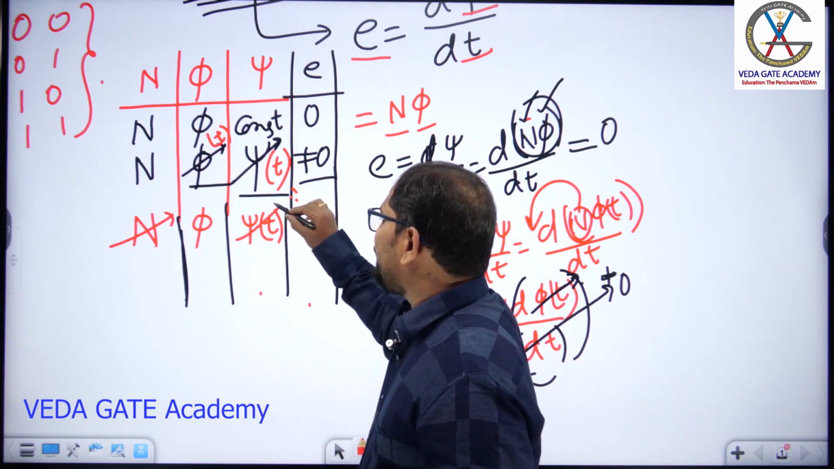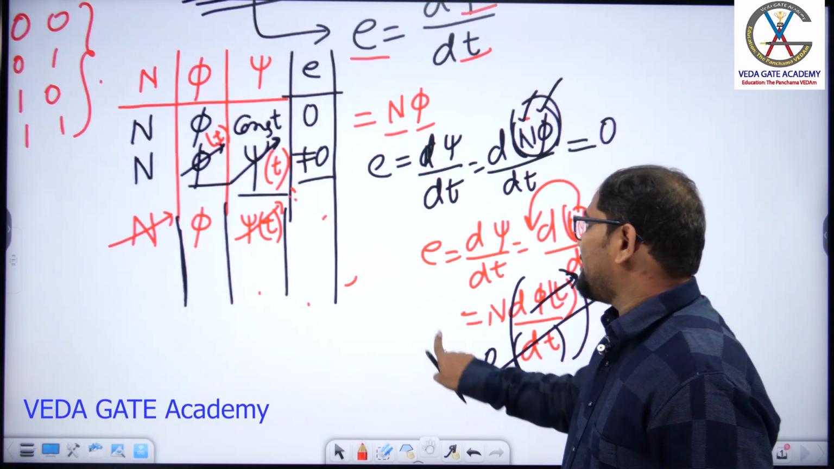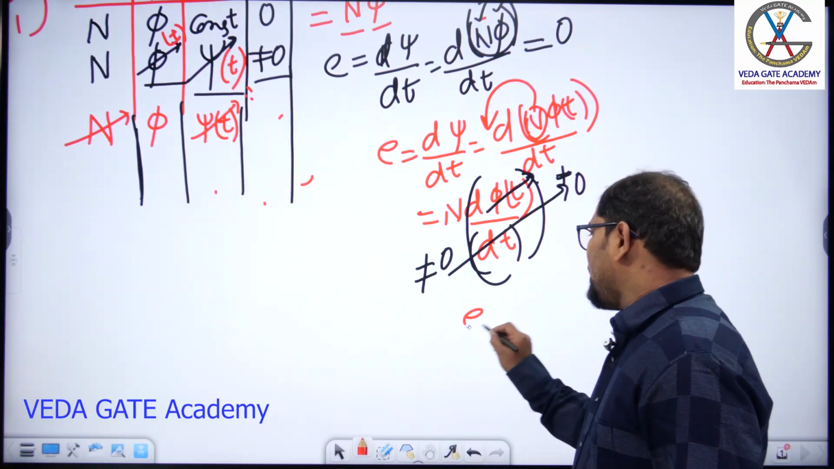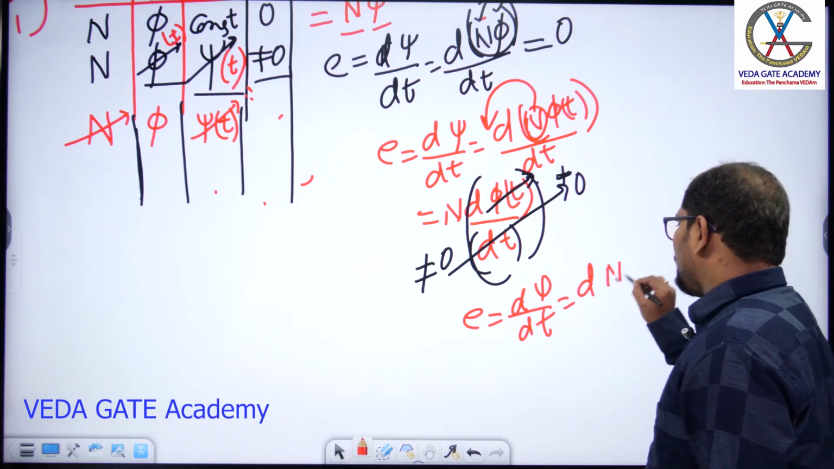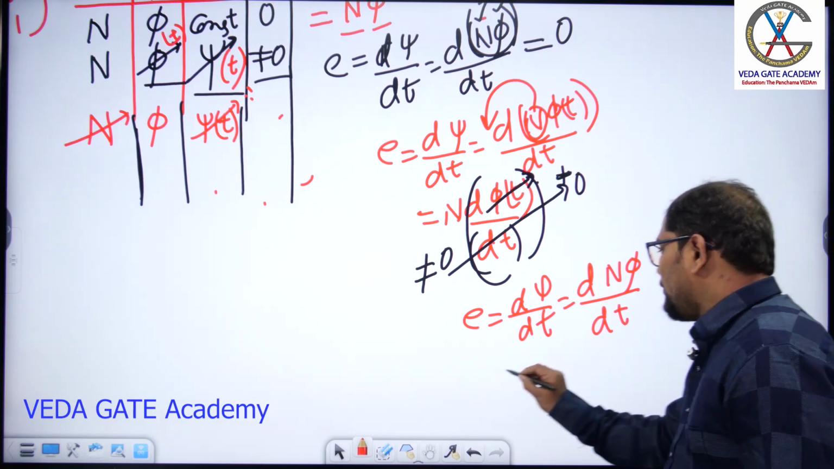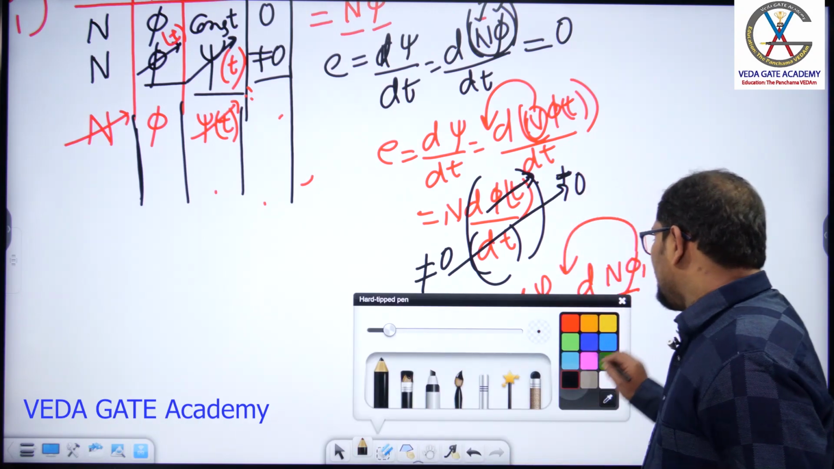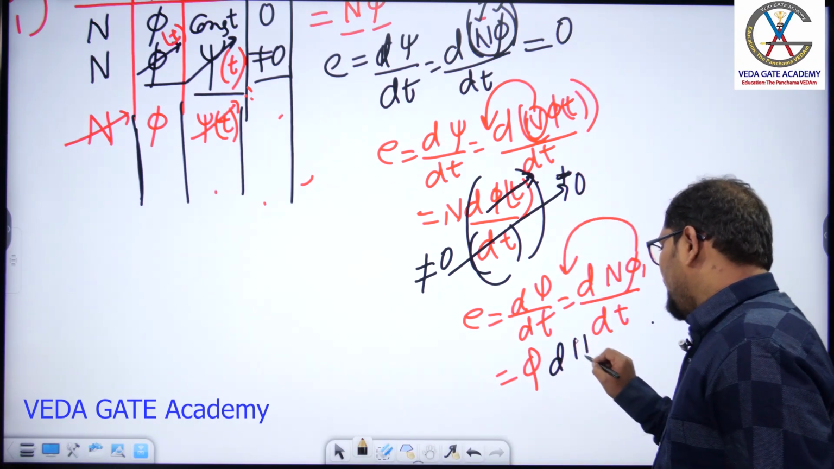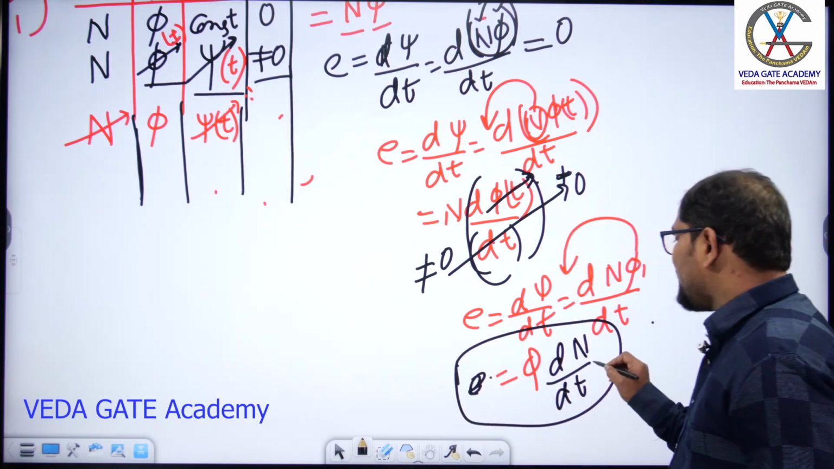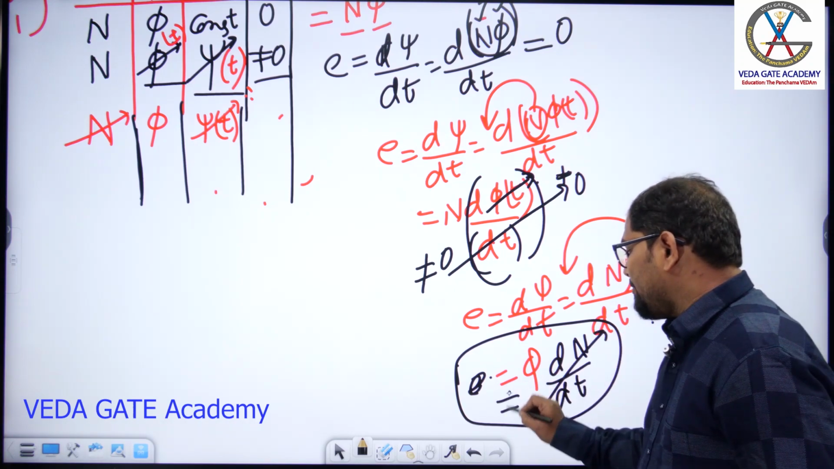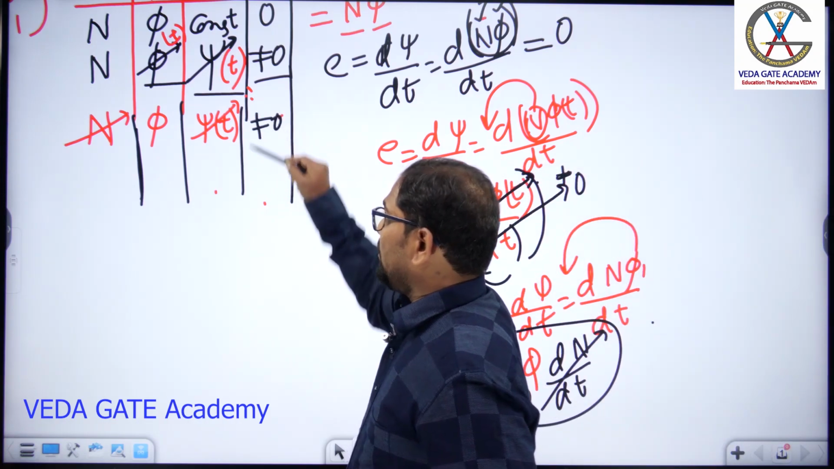As the variation of flux linkages will be obtained, what is the basic induced EMF equation? E equal to d psi by dt, where psi is equal to N into phi. So from this, phi is a constant value, I can bring it outside. Now the induced EMF E equals phi into dN by dt. As the number of turns is a variable quantity, we get the induced EMF as a non-zero value.